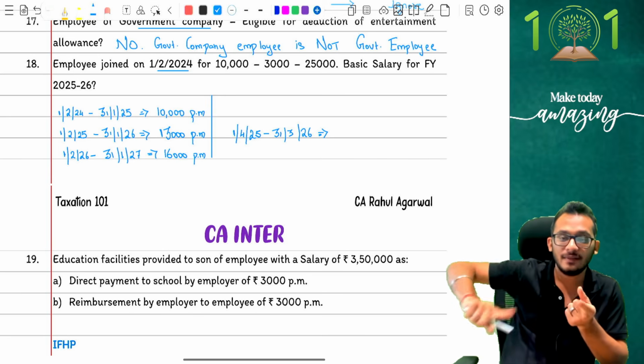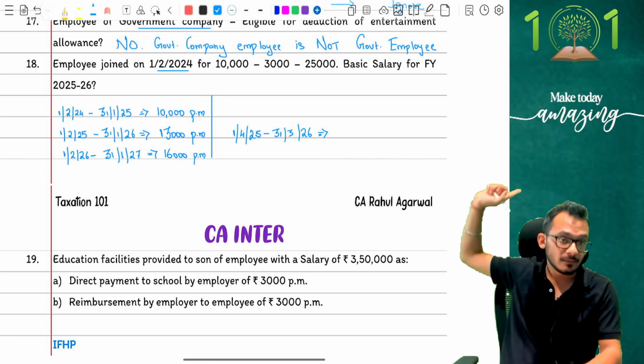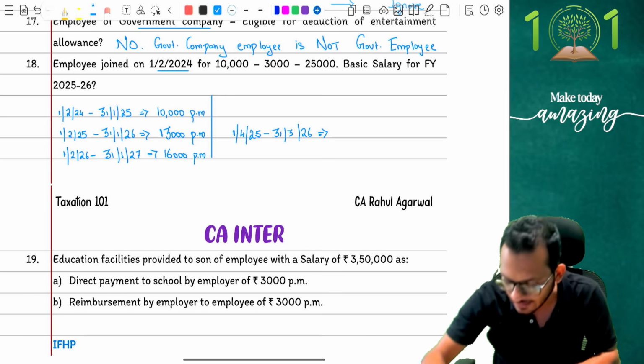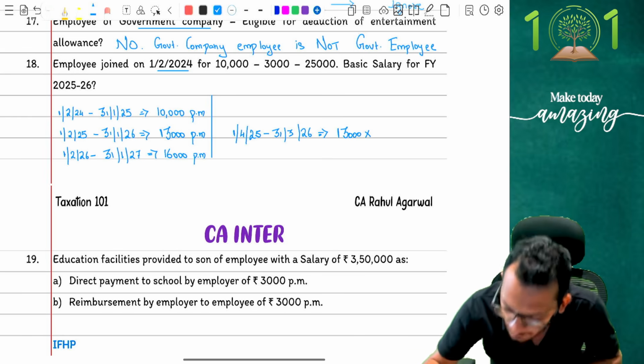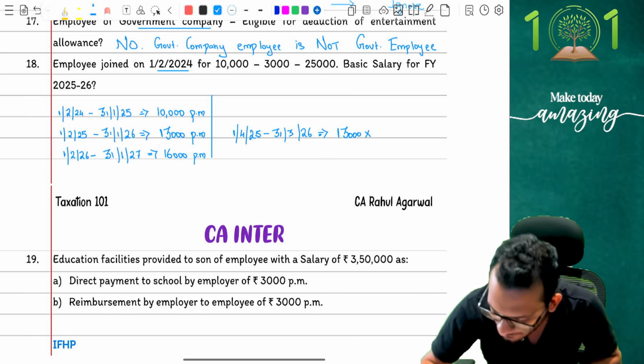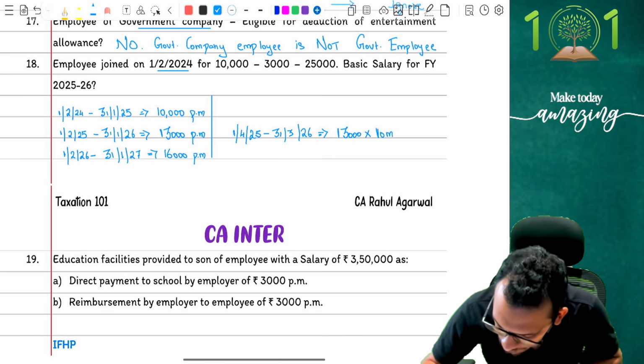13,000 salary. And this would have continued until I reached January. So January tak I would have received 13,000 salary, which means I am going to receive 13,000 rupees of salary for the period April to January, which means I'm going to receive it for 10 months.